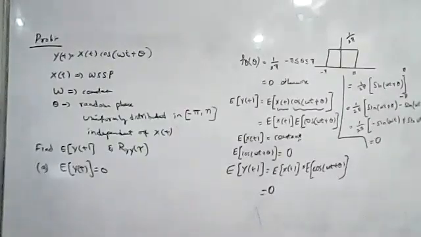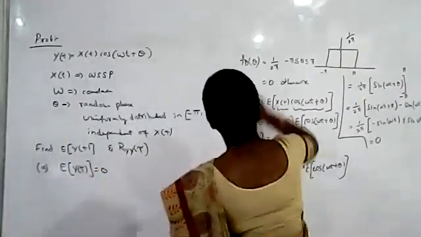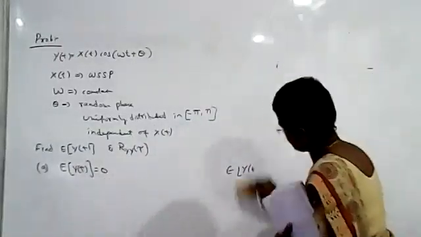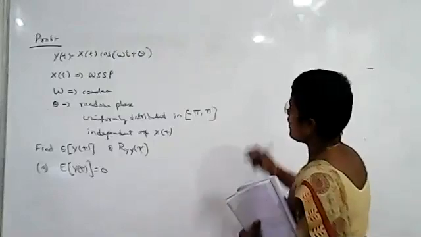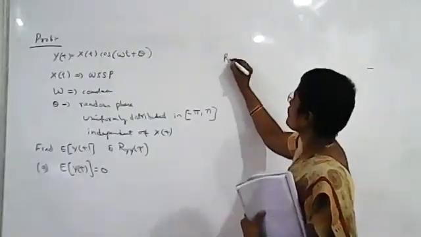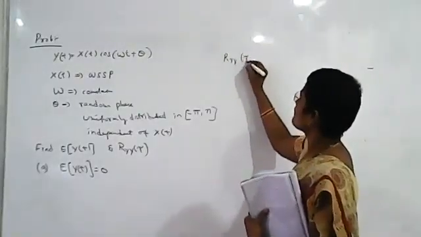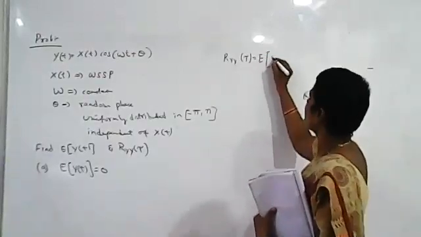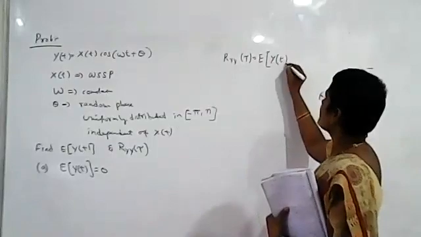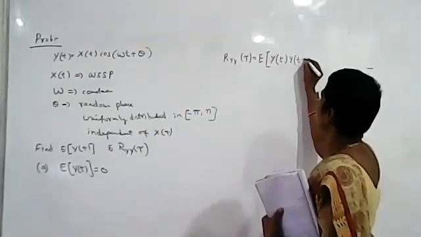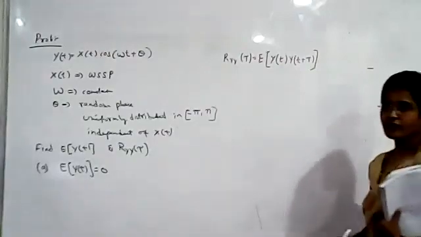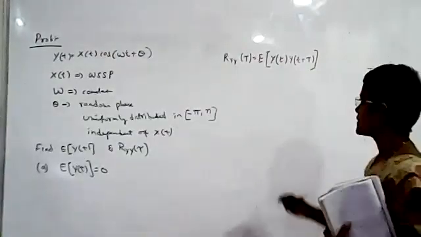Now we'll do the second bit here. So Ryy of tau. Ryy of tau is equal to what? It is the expected value of y of t into y of t plus tau.